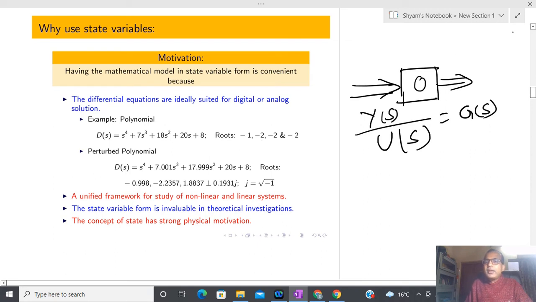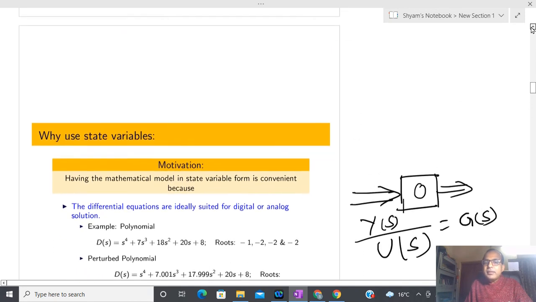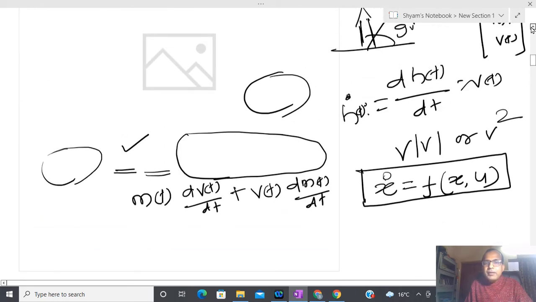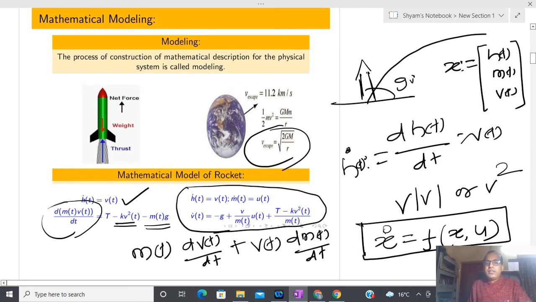So why do people start believing in a system that is represented by some kind of differential equation? Whenever I represent a system in the form of a differential equation, most of the time I am representing it using a first order differential equation. Why? The motivation is quite clear. Suppose x is the position of some object. x dot is velocity, x double dot is acceleration, x triple dot is the jerk, but after that, for the fourth derivative, I don't know the physical interpretation.